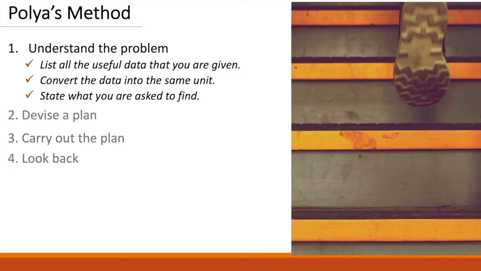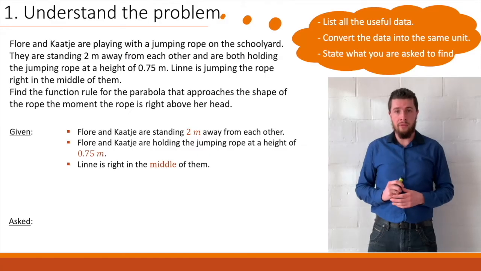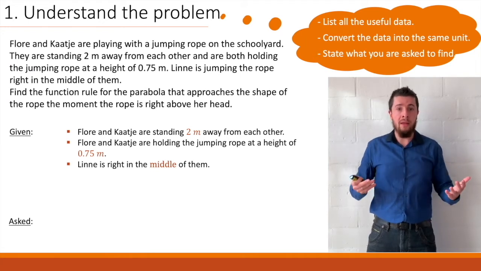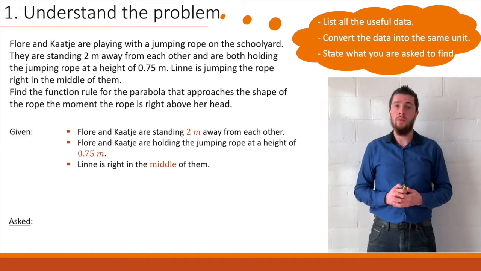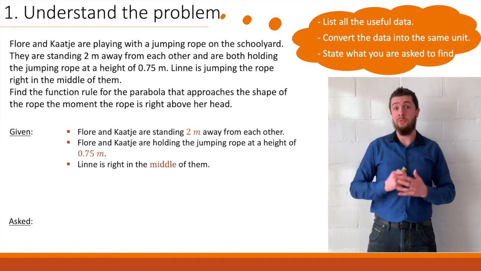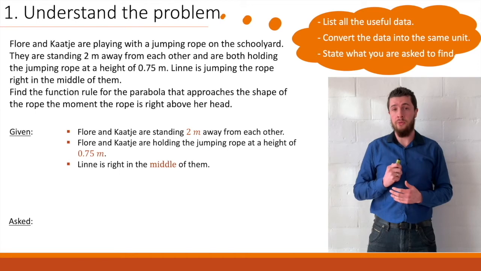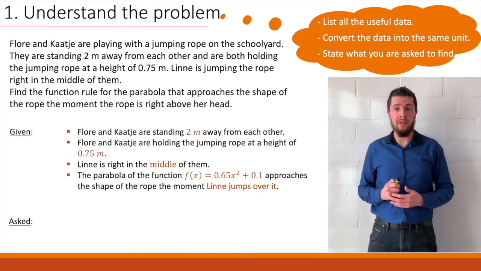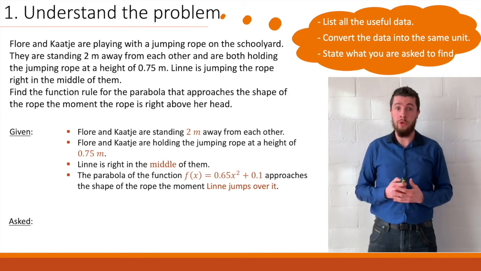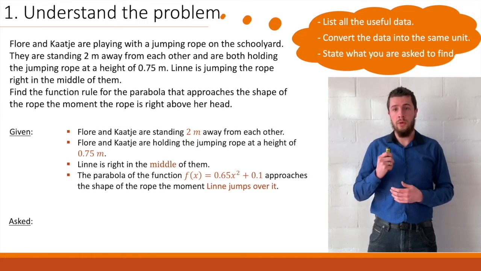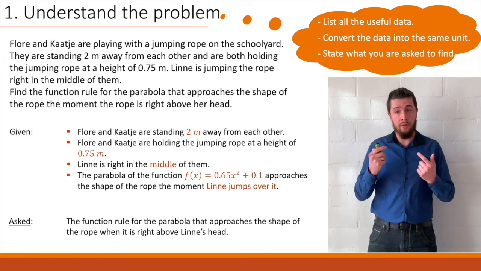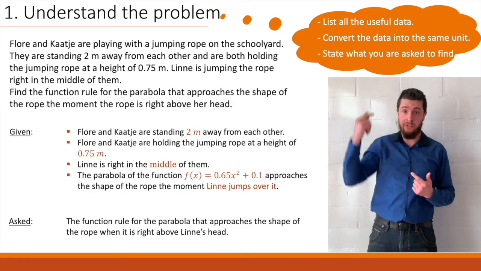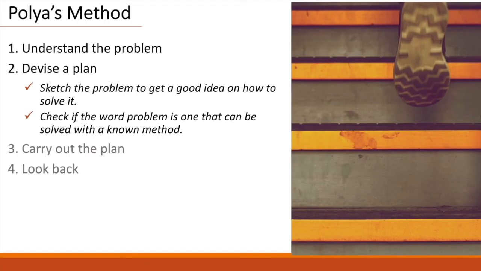First, we go and understand the problem, and this is the word problem. Now, as we can see, most of the information has remained the same, so we can just list that. What we do know from the last word problem is that we have a function rule of the rope from back when it was below her. So we'll be adding that. This will be of good use to us. Also, this time we're being asked to find the function rule for the parabola when it's above her. So this is the only difference. Let's go ahead and devise a plan.